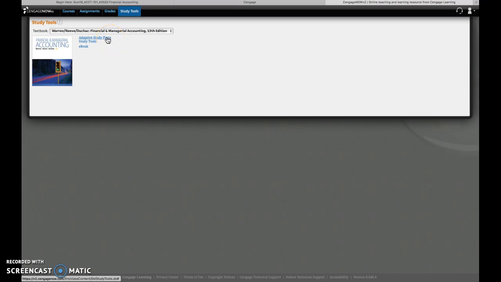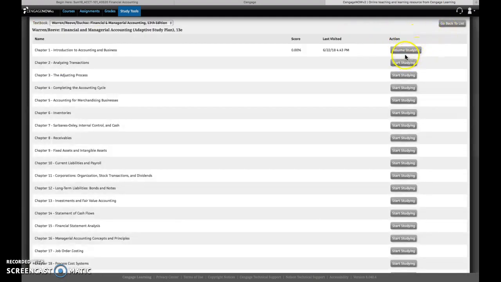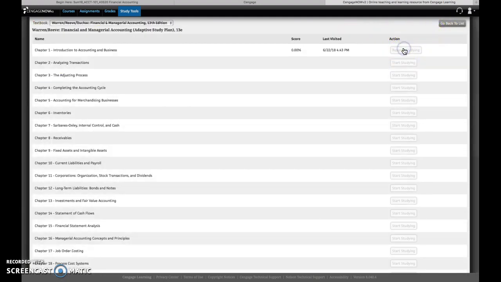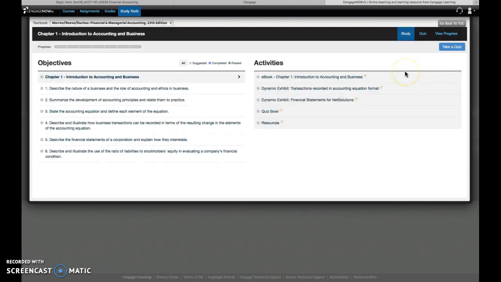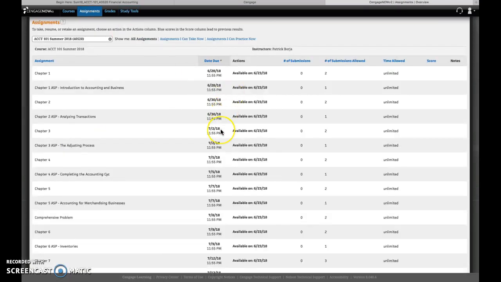So when you take the diagnostic quiz under the adaptive study plan link here, and you click on one of the chapters, such as chapter 1, if you're taking the quiz here, it's not going to count towards your grade. You have to actually access the adaptive study plan through the assignments page. Just keep that in mind.